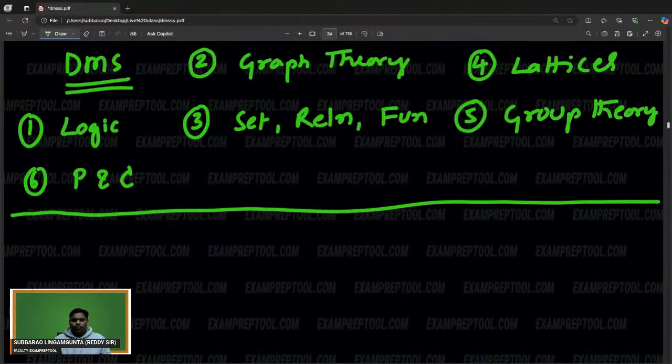We'll start now. Please post in the group. You also post. I will also post. Just give me 1 or 2 minutes so that everyone will come and we will start.